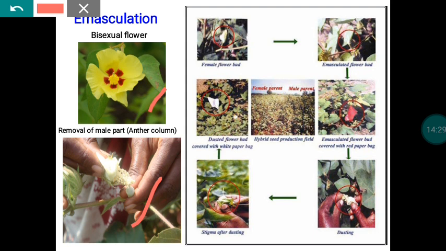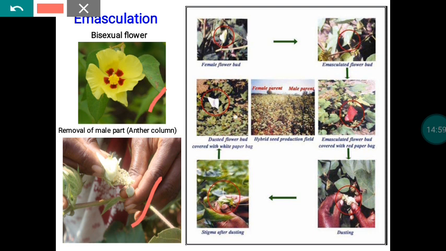At any cost, while doing so, you should not cause any injury to the gynoecium, stigma or style. That should remain intact. Once the emasculation is over, there should not be any residue of the staminal part in the flower. If anything is left, it will definitely attain maturity and donate pollen, and again self-pollination will be the result.